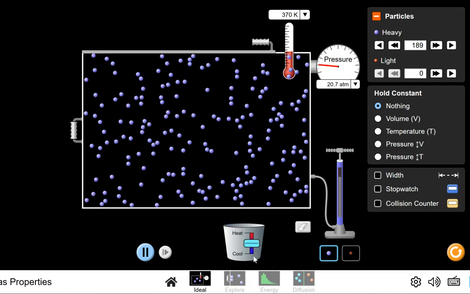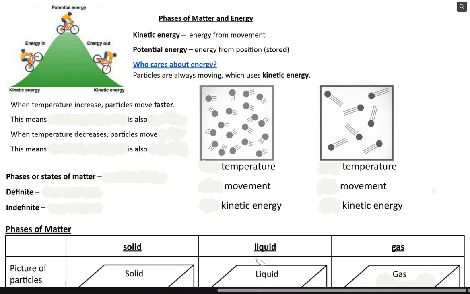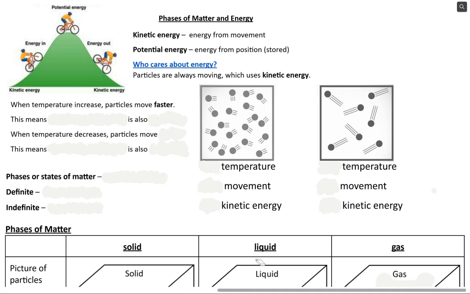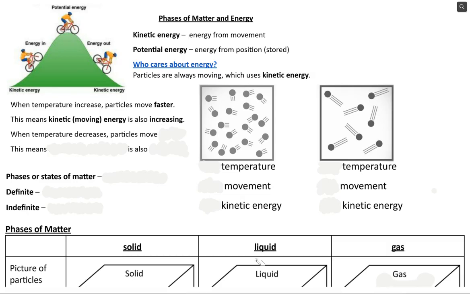So we're going to put that together in our notes. We're going to say when temperature increases, so right when it got hotter, those particles started to move faster. And because we know that moving has to do with kinetic energy, that means the amount of kinetic, moving energy was also increasing. Temperature increased, kinetic energy increased. Now, the opposite, when the temperature decreases, then the particles moved slower, right? So temperature goes down, the particles move slower. That means that the kinetic or moving energy is also decreasing.